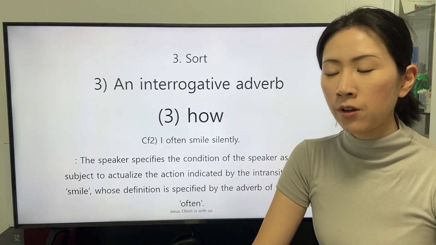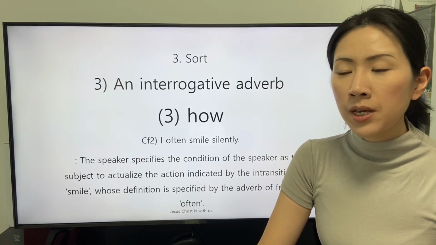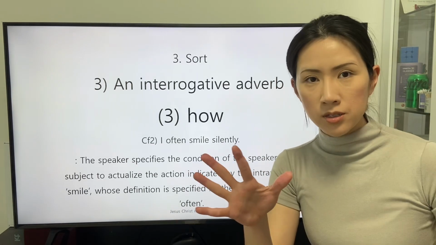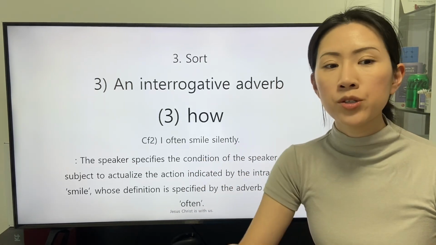The situation of the speaker can be a serious condition that is hard to smile.